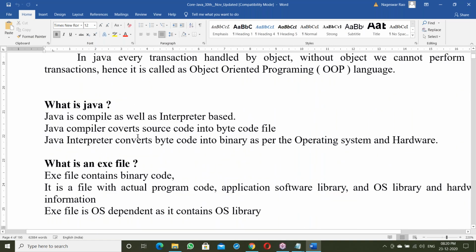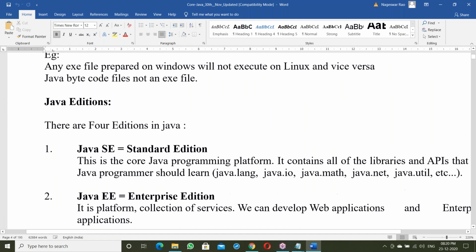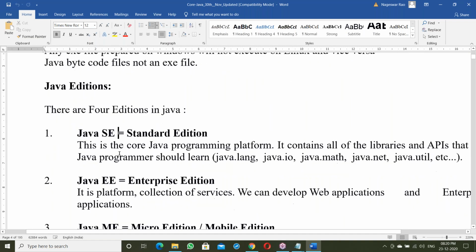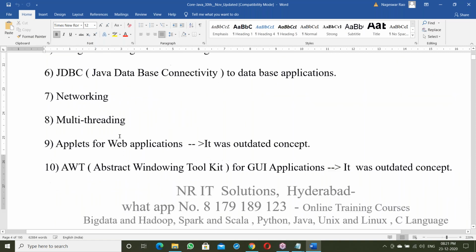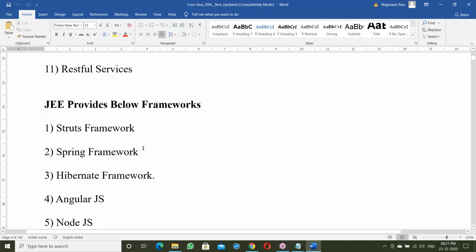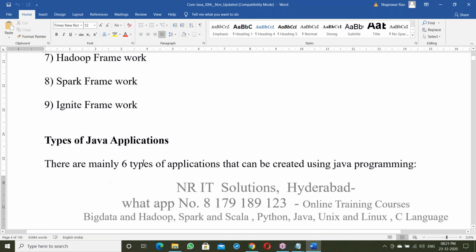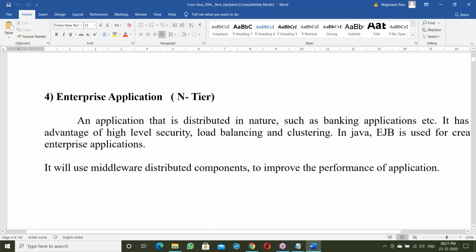Next, interview questions. For every topic, interview questions are also prepared. For example, what is Java? What is an exe file? Next, Java different editions, the starting topic: SE features, enterprise features. Like this, the frameworks, all about the Java introduction.